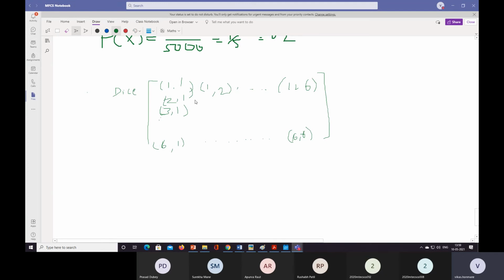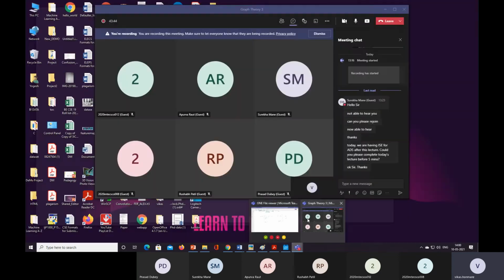That is (1,1), (2,1), (3,1) and so on. That means 6 points in the first row, 6 points in the second row and 6 points in the third row. Total 18, divided by 36.